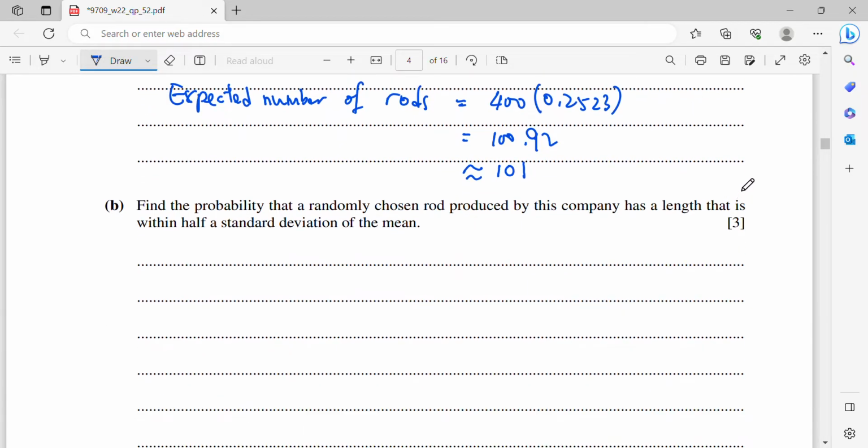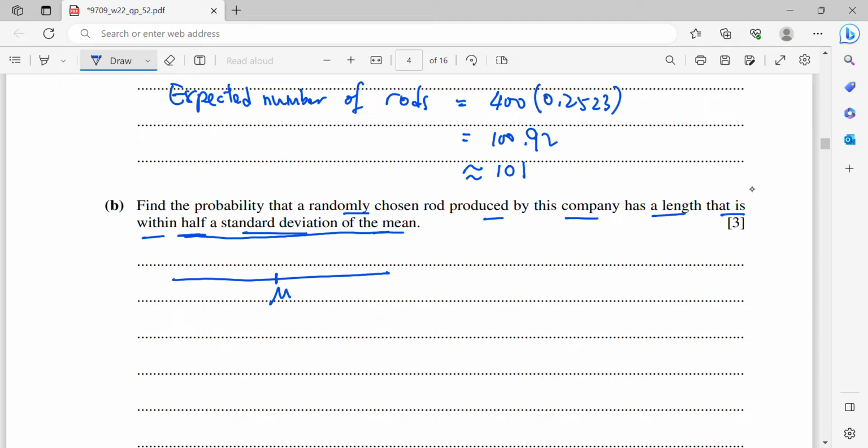Okay, now part B. Find the probability that a randomly chosen rod produced by this company has a length that is within half a standard deviation of the mean. Within half a standard deviation of the mean means, let's say I draw a number line, this is mu, the mean.